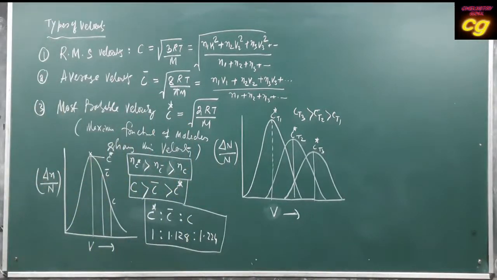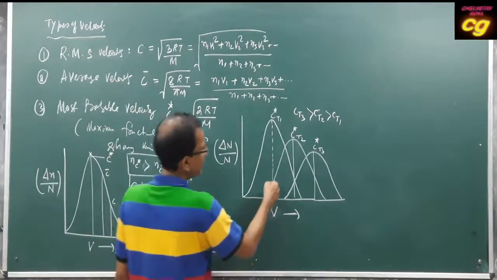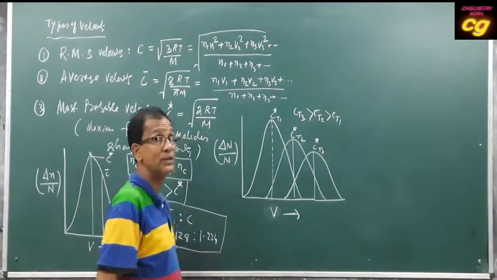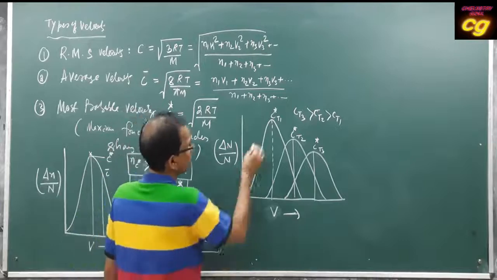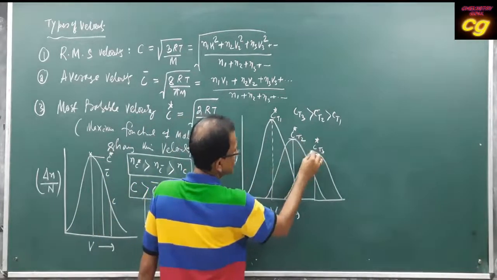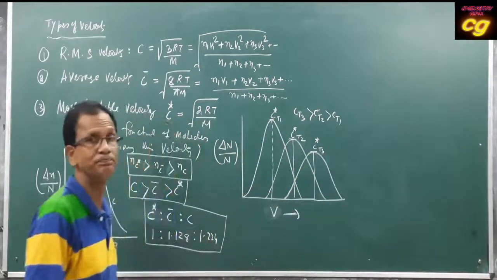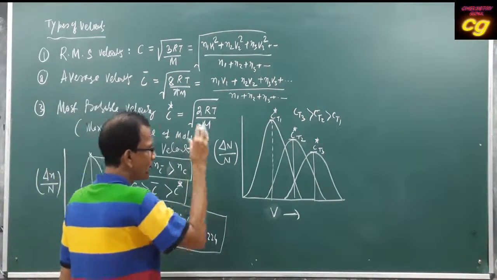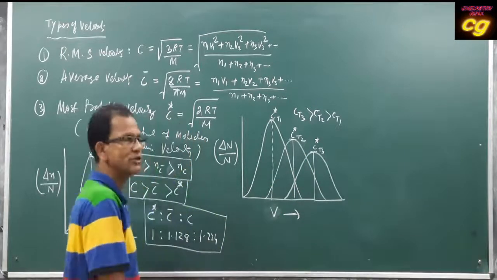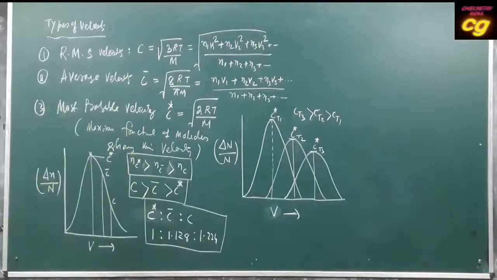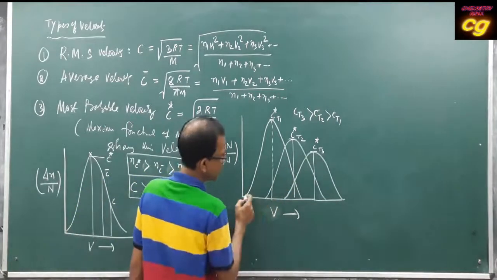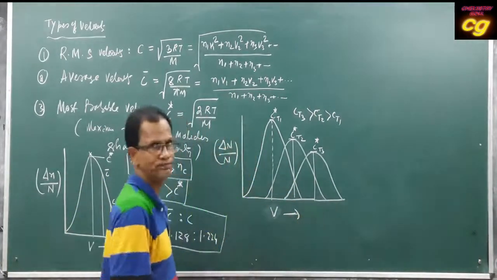What does it mean? Velocity is increasing. When temperature increases, velocity increases, but the fraction of molecules decreases. The velocity increases, but the fraction of molecules having that particular velocity decreases. But when T increases, the most probable velocity will be more.